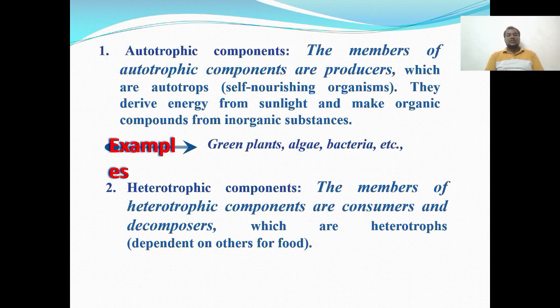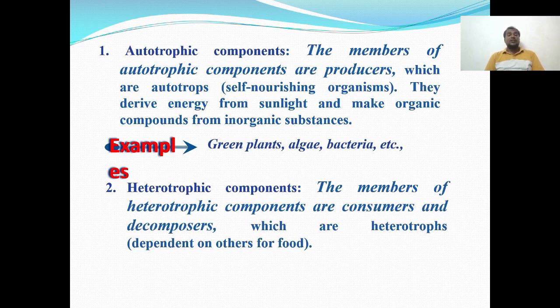These biotic components include the autotrophic components, whose members are producers. Autotrophs derive energy from sunlight and make organic compounds from inorganic substances. For example, green plant materials, algae, and bacteria. These are the autotrophic components.